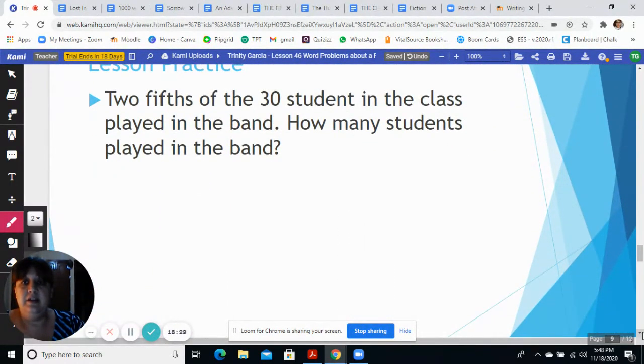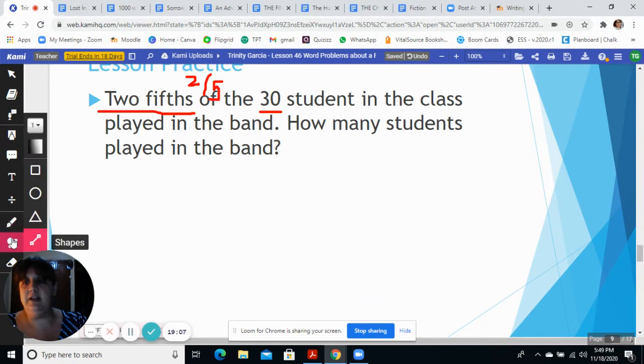All right. Lesson practice. Let's do a couple of these together. There's only a couple today. 2/5 of the 30 students in the class played in the band. Okay, let's take a moment right here and realize that this 2/5 is the same as if we wrote out 2/5 this way. Okay, so you got to recognize where they're talking about a fraction. 2/5. So here's 2/5.